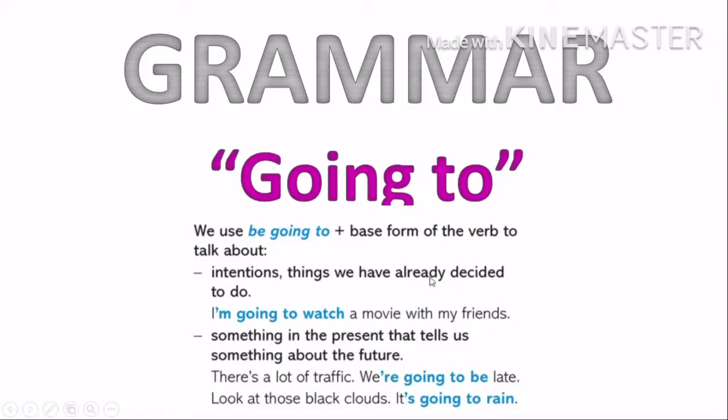Things that I have already decided. And we also use it to talk about the future, but with evidence. I'm sure there's a lot of traffic, so we're going to be late. Okay, I have evidence. Look at those black clouds. Look at them. It's going to rain.